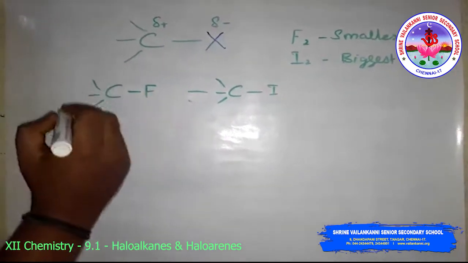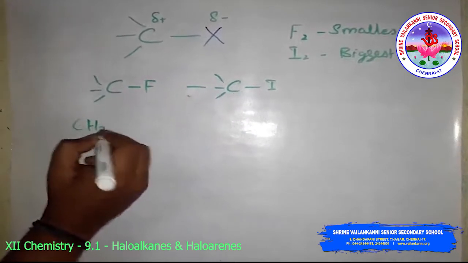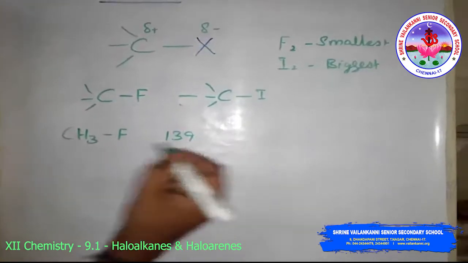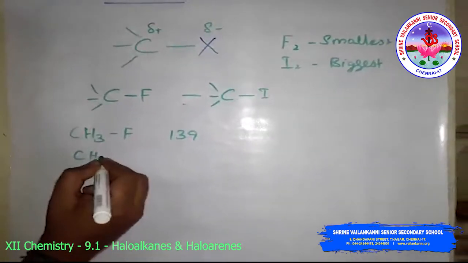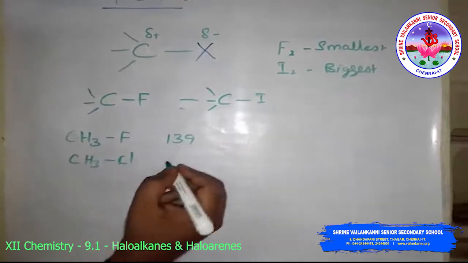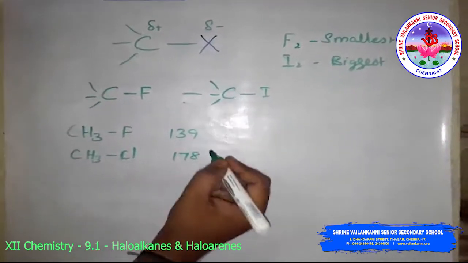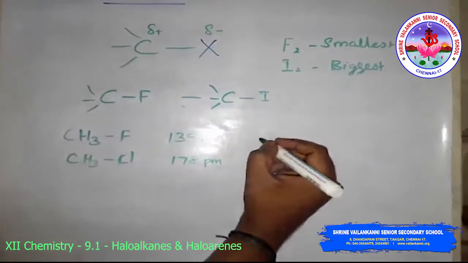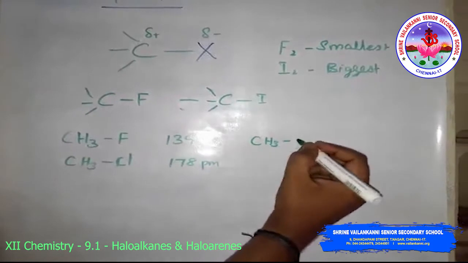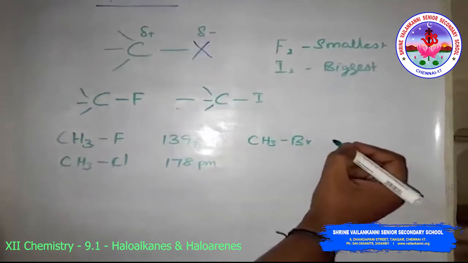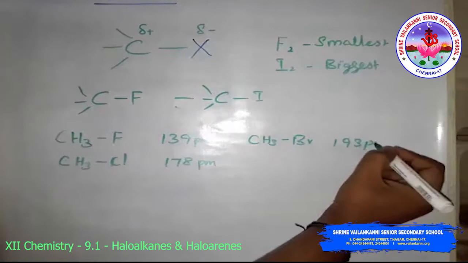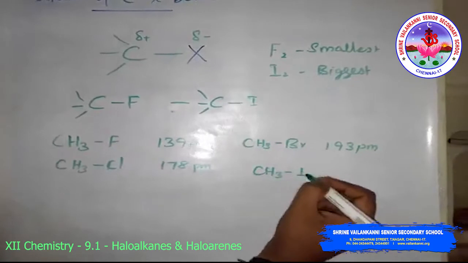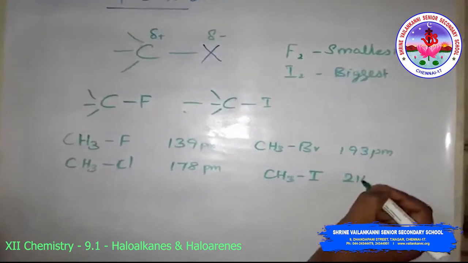For CH3F the bond length is 139 picometer, for CH3Cl it is 178 picometer, for CH3Br the bond length is 193 picometer, and for CH3I the bond length is 214 picometer.